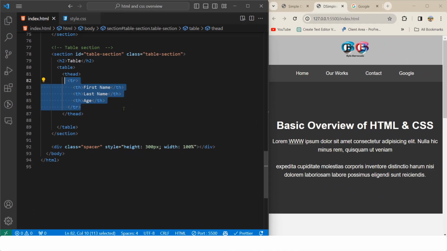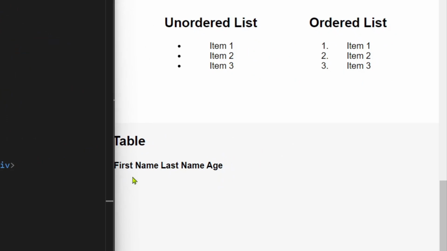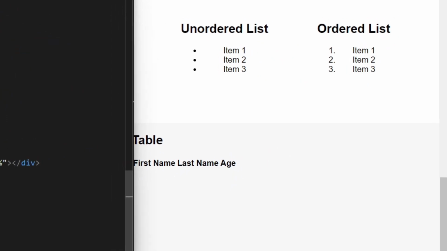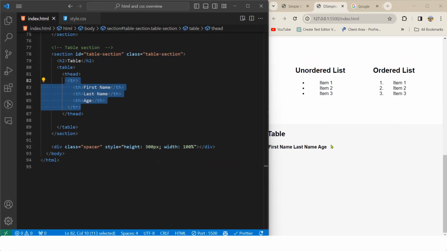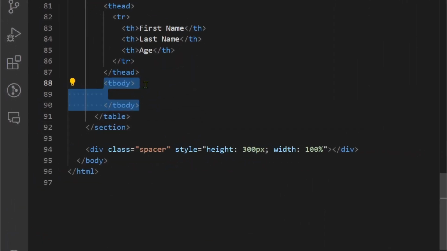If I save this and go down here, you can see we are seeing something, but it's not giving any space, right? But the heading section has a little bit bolder text. So this is our row format. Later in our table body section, we can create it with t head, t body.